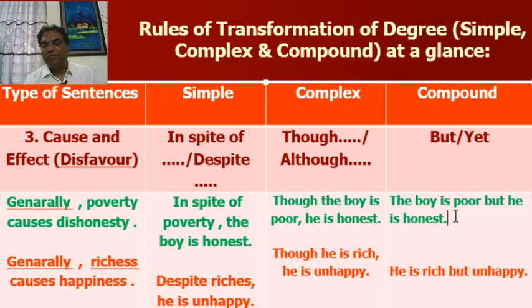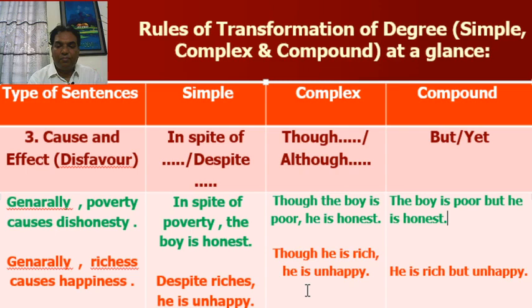Look at the compound sentence. The boy is poor but he is honest, or you can write the boy is poor but honest. The second time, the subject and verb can be omitted, as the subject and verb are the same in both cases.